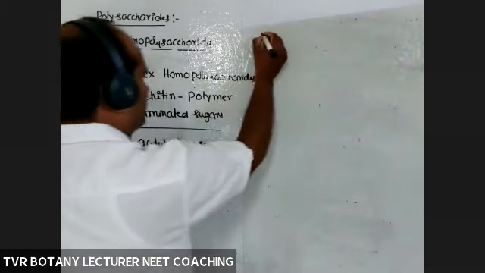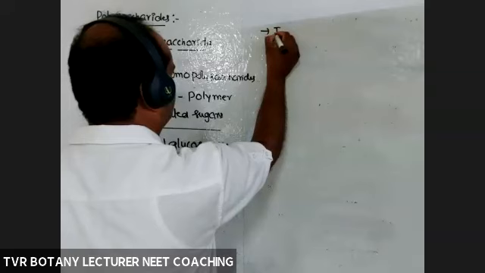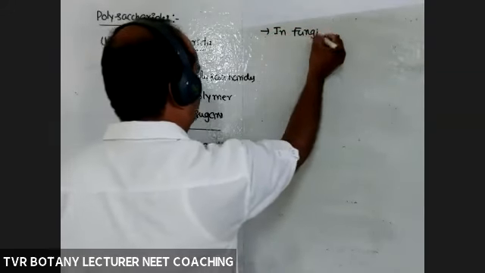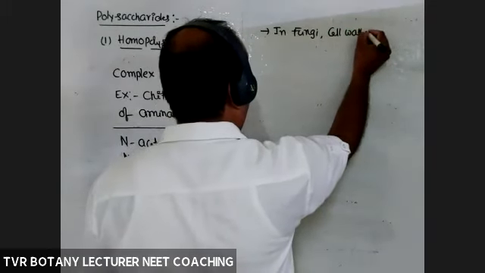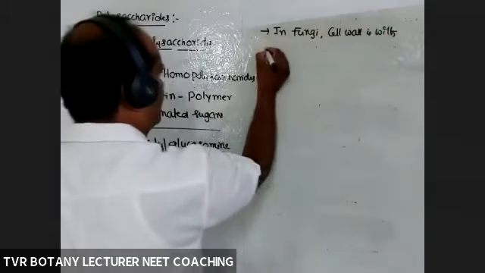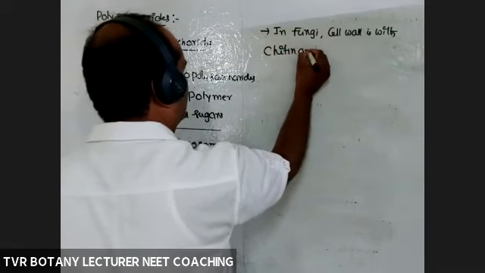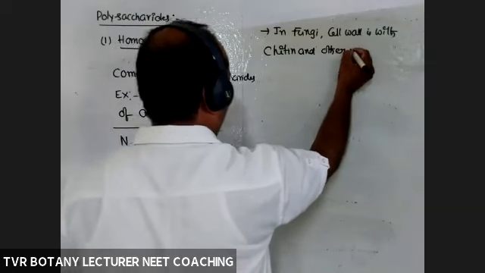Next, chitin is a cell wall material in fungi, yeast and the like. In fungi, the cell wall is made of chitin and other polysaccharides, mainly chitin.